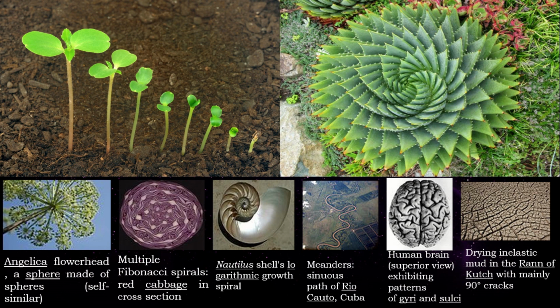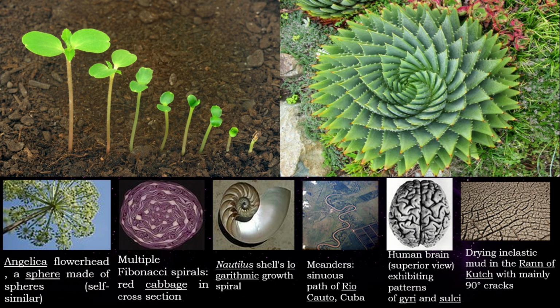Next, the Nautilus shell has a logarithmic growth of spiral. There will be an exact centimeter in the increasing order of the spherical shape of the logarithmic growth inside the shell. Next, meanders. Meanders means the flow of the river will be in the shape of a sinusoidal wave. This is a picture from a NASA center. Next, it shows the meanders of the brain, which has a spherical or spiral view, a superior view exhibiting the patterns of gyri and sulci. This is the superior view of the human brain.